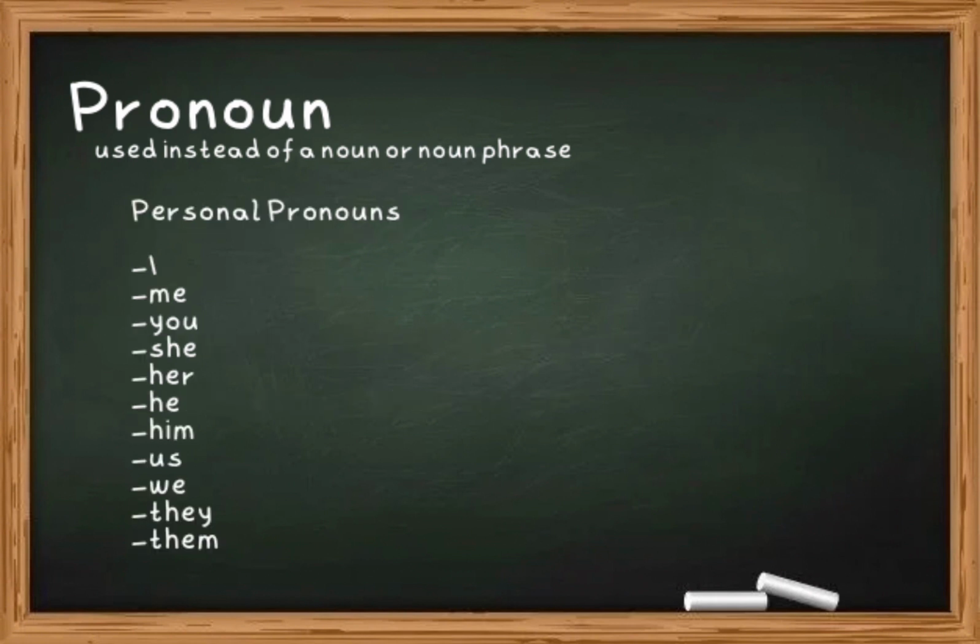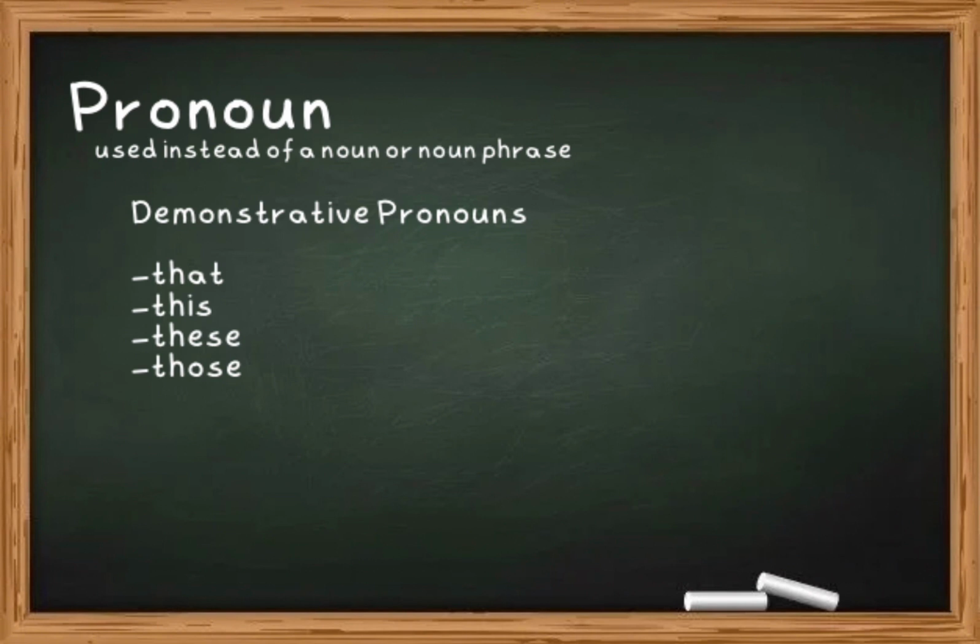Now, there are quite a few different types of pronouns, and some pronouns are found in more than one category. I will present you with some of the most common. We have the personal pronouns I, me, you, she, her, he, him, us, we, they, them. We also have the demonstrative pronouns. They are this, that, these, and those.